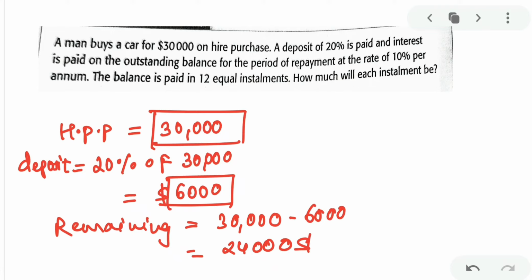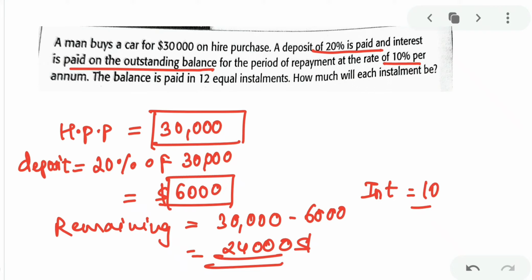Now what they are saying, okay, a deposit of 20% is paid and the interest is paid on the outstanding balance. मतलब आपका इंटरेस्ट होगा 24,000 पे. डिपॉजिट पे हम लोग इंटरेस्ट नहीं चार्ज करते, हम लोग इंटरेस्ट रिमेनिंग अमाउंट पे चार्ज करेंगे. एंड इंटरेस्ट रेट इज व्हाट? 10%. Got the point? So interest you will charge 10% of remaining, that is $24,000. That will be 2,400. Got the point?